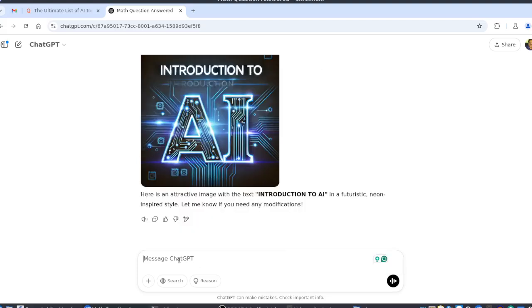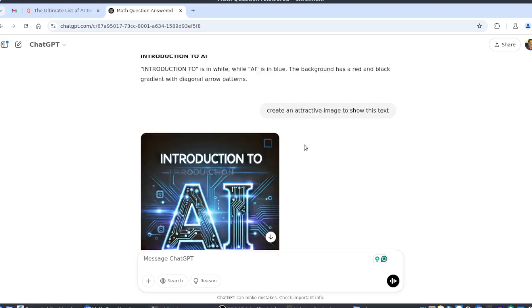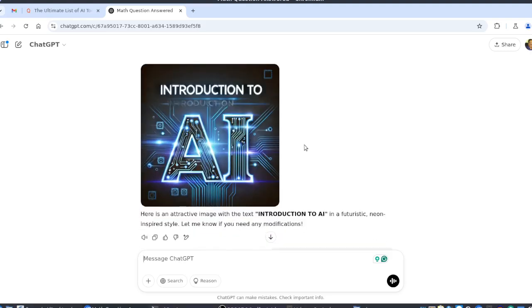And moreover you can use ChatGPT for writing code also. We can ask it to write a Python code to reverse the string. Not only writing code, we can just copy our code here and ask it to debug it, or if you want explanation, it will explain each sentence one by one. So it's a really useful thing. You can use it for creating ebooks also. It is just an overview about ChatGPT, but a lot of things are there. We have to use proper prompt engineering.